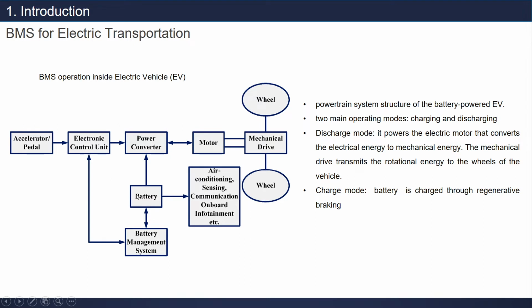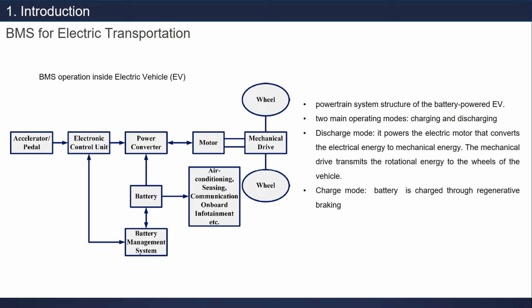So we have our energy source, and it will be monitored by BMS, and BMS will communicate with the electronic control unit, or in some other literature we can also call this VCU, vehicle control unit, but in this case we can just call it electronic control unit.